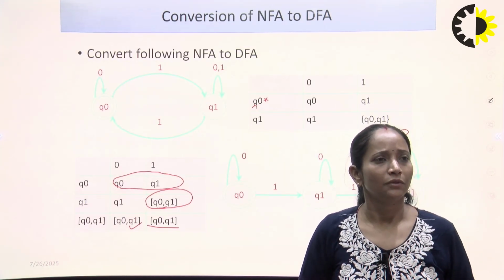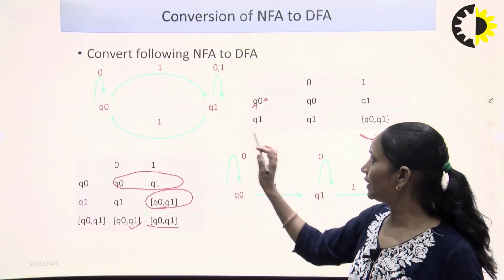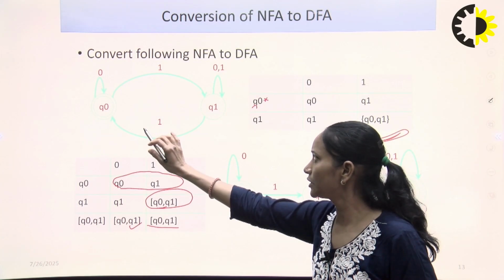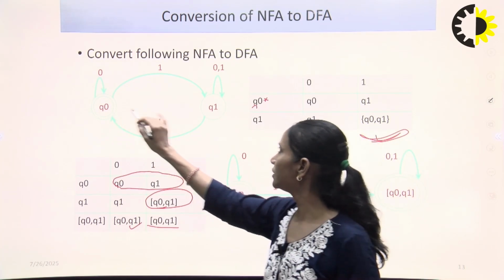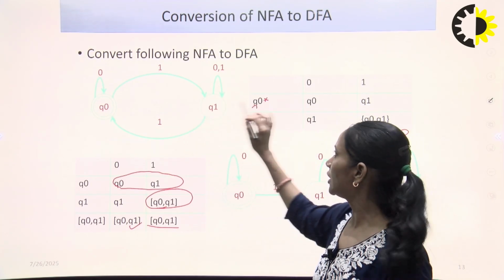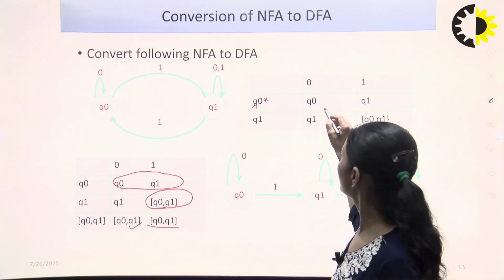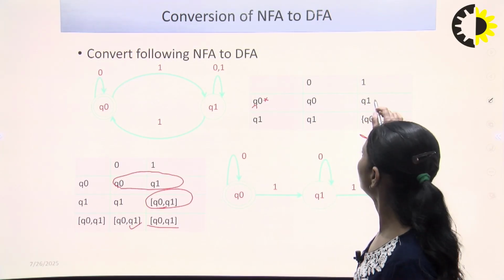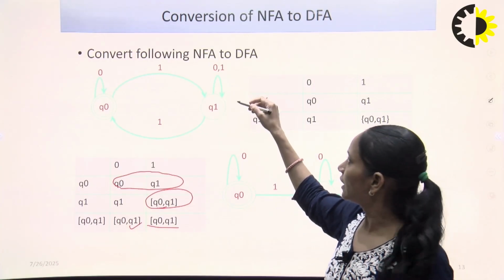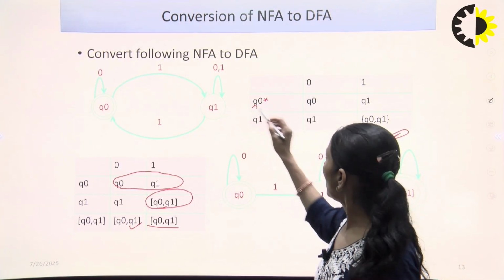We can take an example for conversion of NFA to DFA. How will we convert the given NFA into the equivalent DFA, as the transition diagram is defined? Q naught on 0 goes to Q naught. Firstly, we make the transition table from the given transition diagram. This is the equivalent transition table. Q naught on 0 goes to Q naught, and on 1 goes to Q1. Because this is an NFA, there are multiple transitions for 0 and 1. Q1 on 0 is Q1.